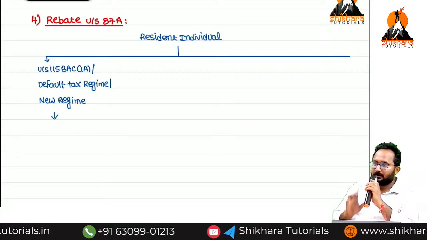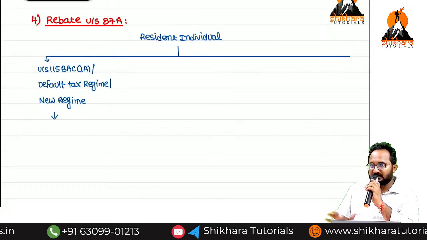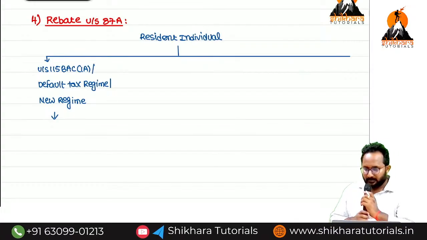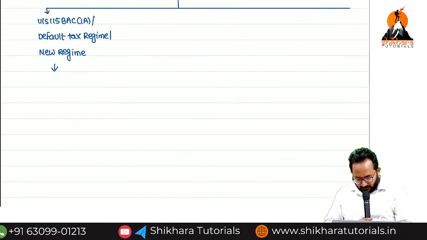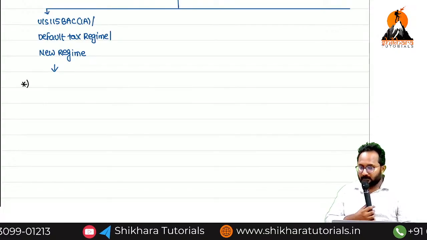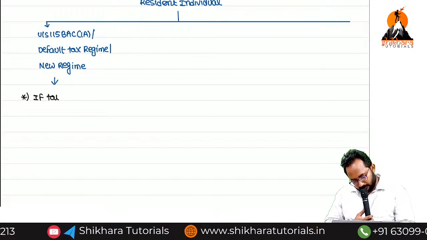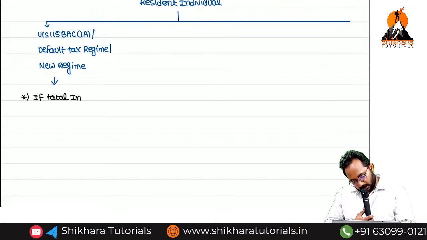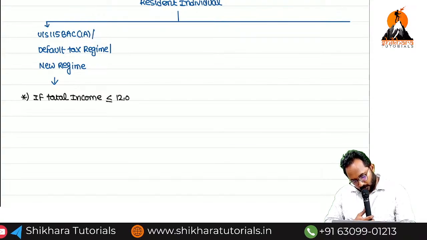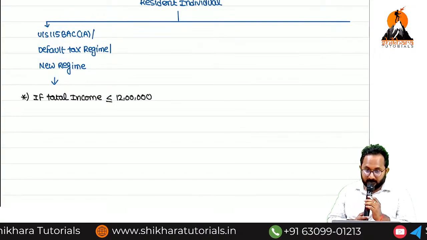Does not exceed means 12 lakh also okay, less than 12 lakh also okay, he can get the rebate. Please check it out. If total income does not exceed how much? 12 lakh.